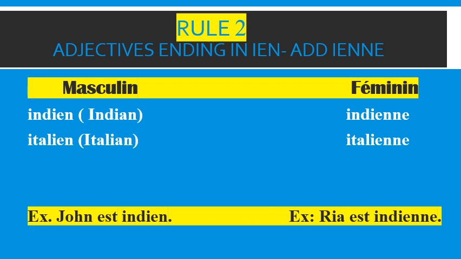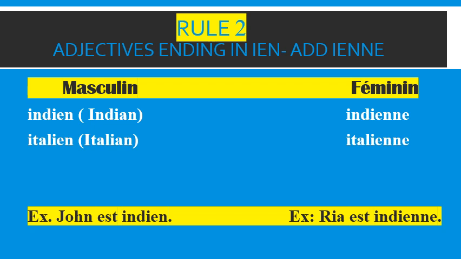The first example in the masculine, I have taken Indien. That means Indian. This means he is Indian. And if I have to say about a girl that she is Indian, in the feminine, I will change it into Indienne, by adding IENNE.